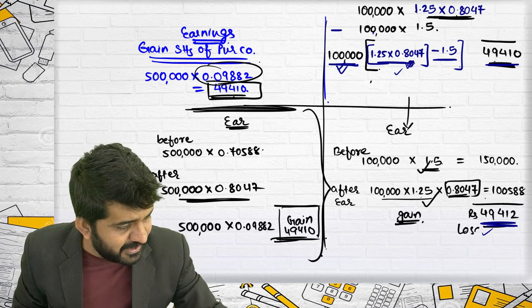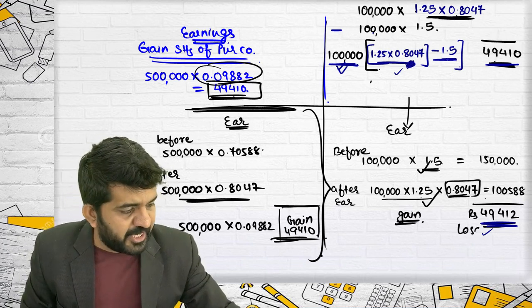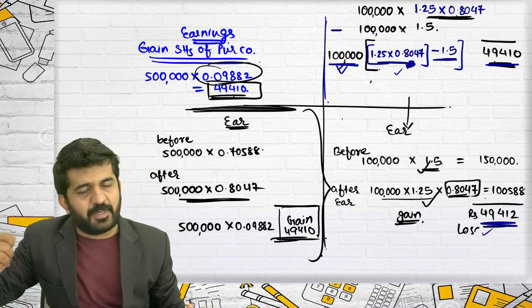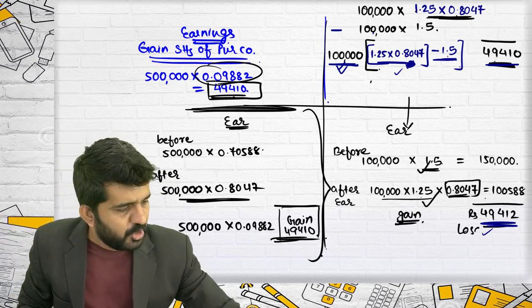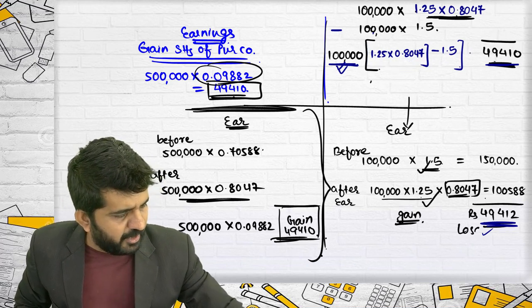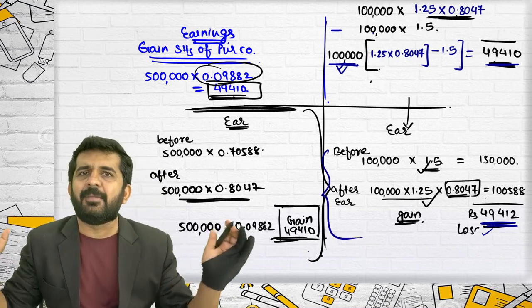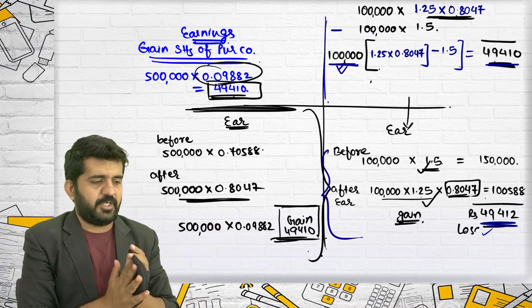That is, this EPS I will be getting on 1,25,000. But my original EPS was 1.5. So 1.5 will be deducted from this. And if you will find out answer in your calculator, it is same as this. I have just mathematically reduced the formula.